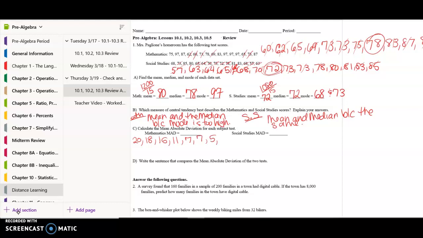Then I'm going to just keep going through the data and seeing how far away all the scores are from the mean of 80 here. So I have 5, 2, 3, 7, 7, and then 17, 17, 17, and 17.